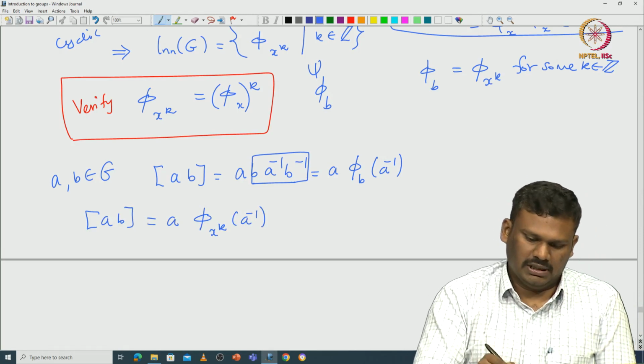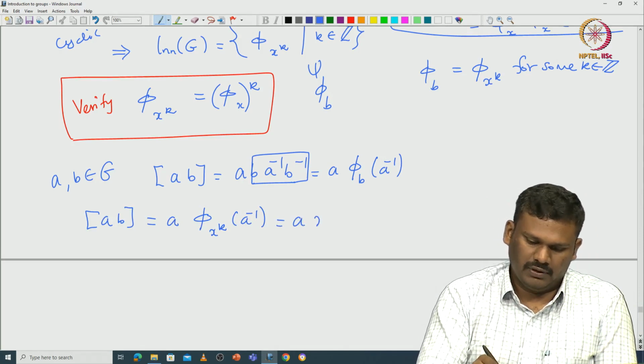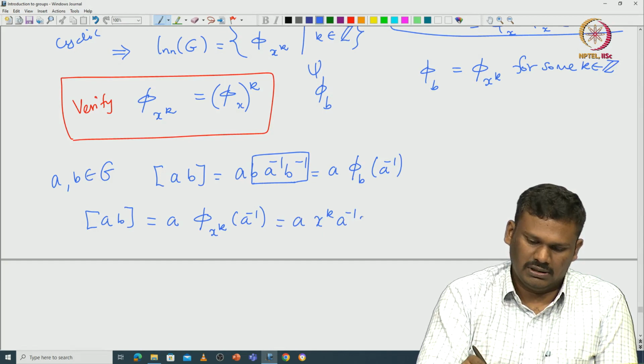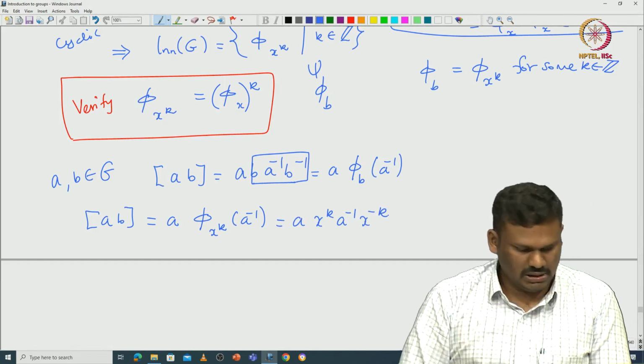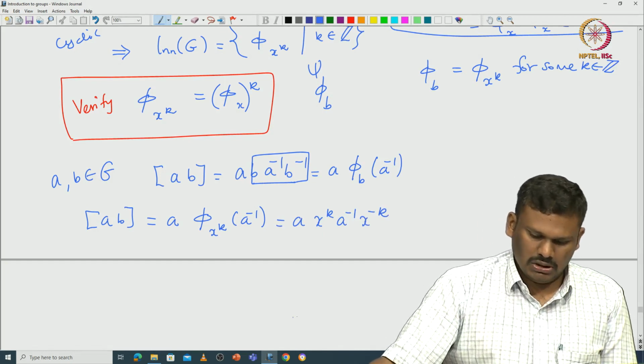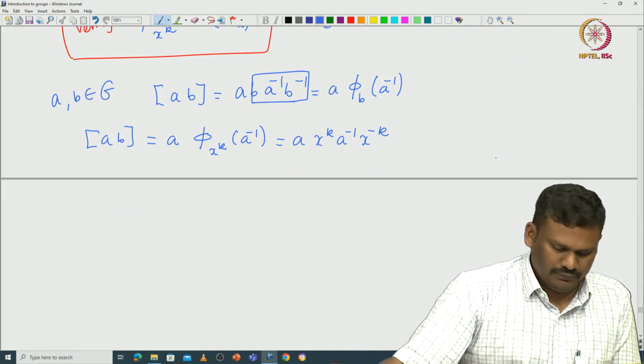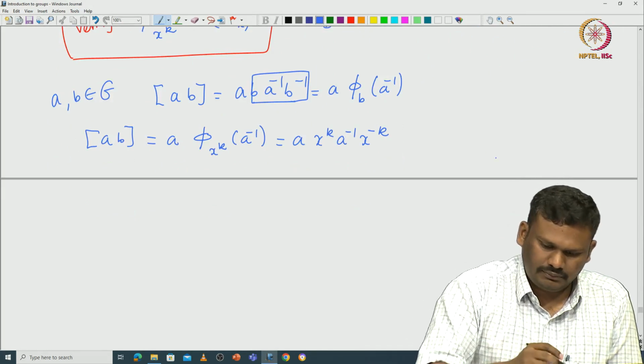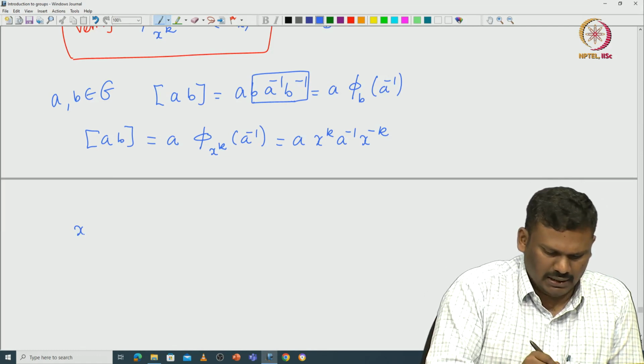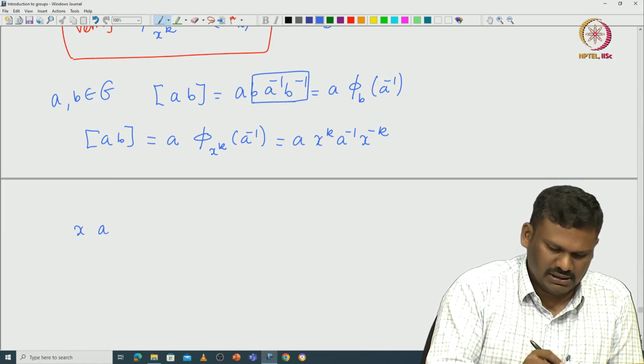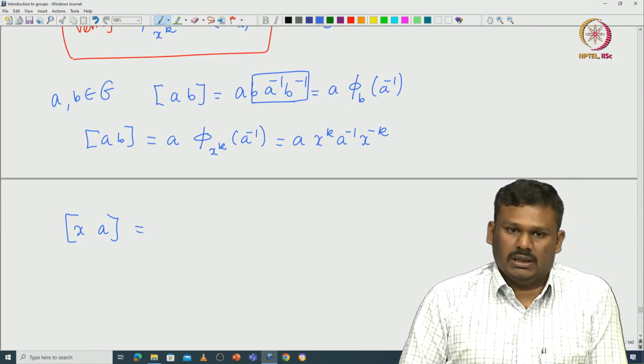Okay. So, that is a x^k a^(-1) x^(-k). So, this is how you are writing. Now if you think about it, when you take this x and commute it with this a, let us see what it is giving.